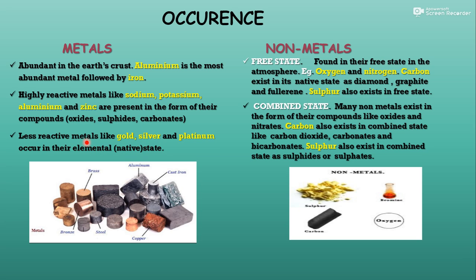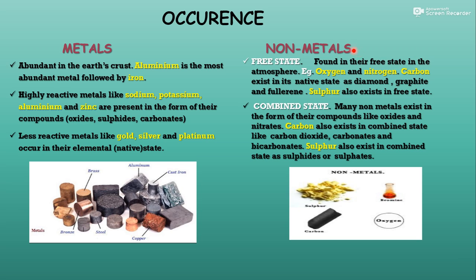Less reactive metals like gold, silver and platinum occur in their elemental or native state. Native means वो किसी के साथ react किए हुए नहीं होते हैं, वो as it is जैसे element है उसी form में रहते हैं. तो नेटिव स्टेट में लेस रिएक्टिव मेटल मिलते हैं एंड कंबाइंड स्टेट में हाईली रिएक्टिव मेटल्स मिलते हैं. Now what about the free state?